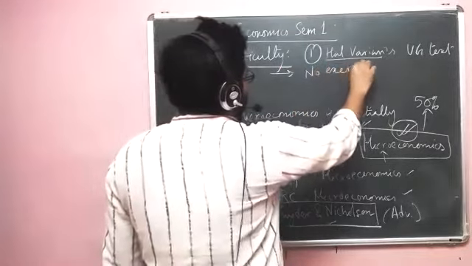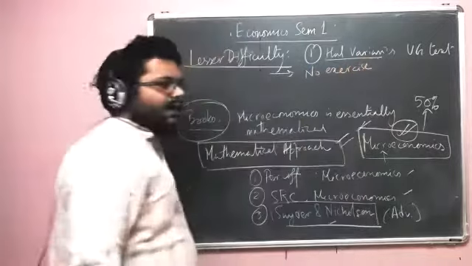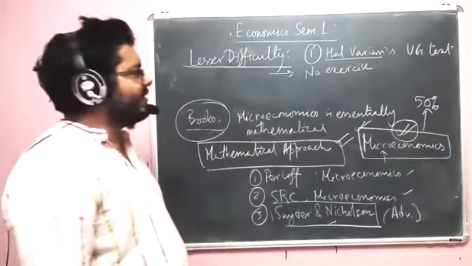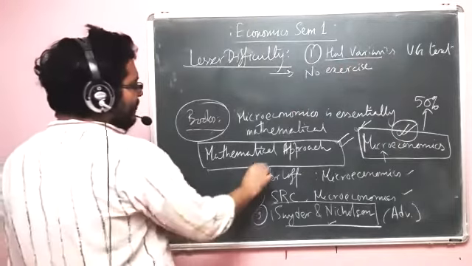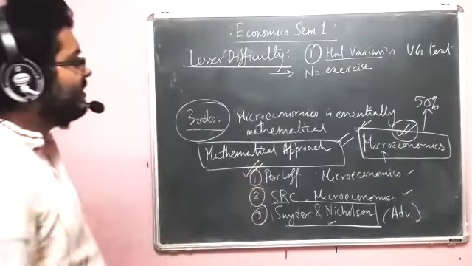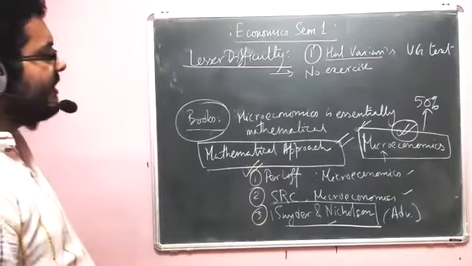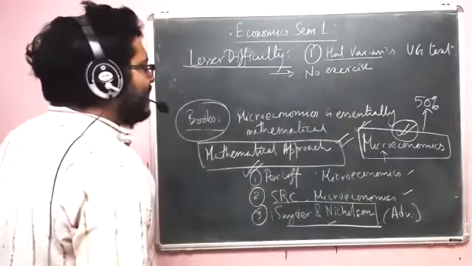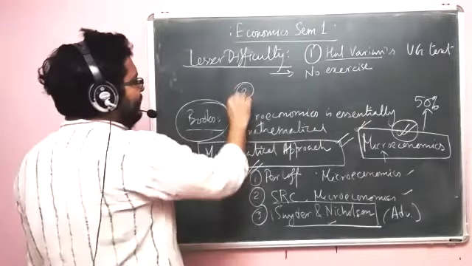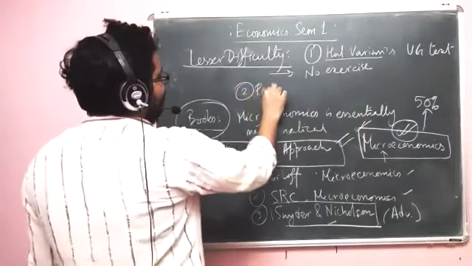There is a workbook of Varian, but I personally find that workbook to be quite easy. Okay, it's better to do exercise from Parloff. That will actually test your understanding in a much better way than Varian's workbook. And then there is another option in the lesser difficulty, that's Pindyck and Rubinfeld.